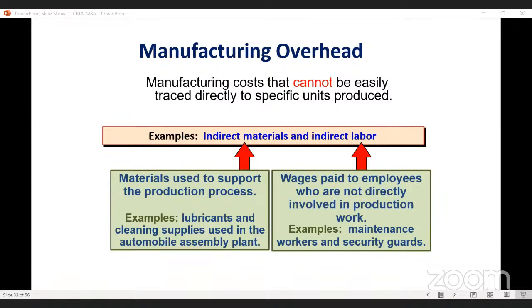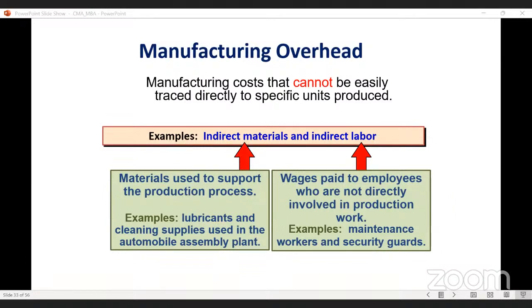Again, indirect wages are wages paid to employees who are not directly involved in the production work. Let's say the worker is assembling the car, but a supervisor is there, or a security guard of the factory. The security guard is not assembling the car, but we are paying the security guard cost. So these are indirect costs. The aggregation of indirect cost is otherwise known as overhead. Please remember, manufacturing overheads are those costs that cannot be easily traced directly to specific units produced.